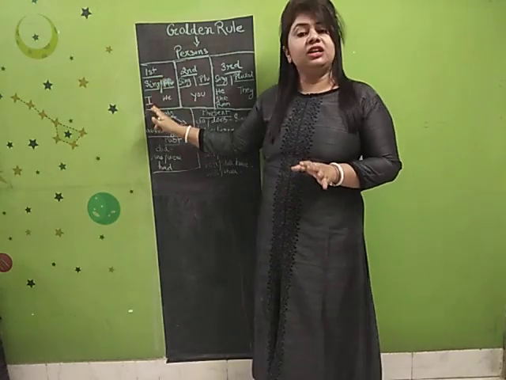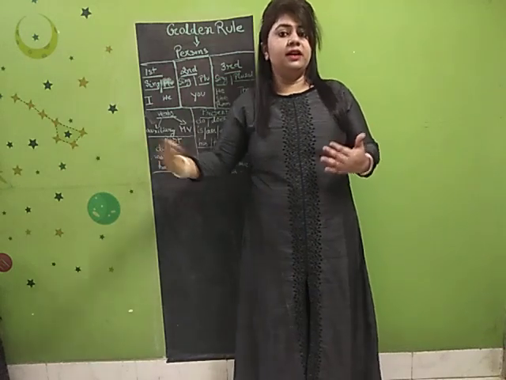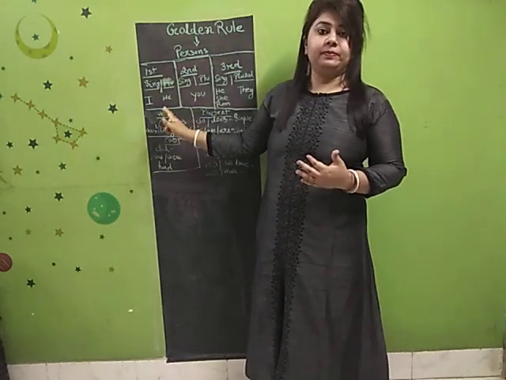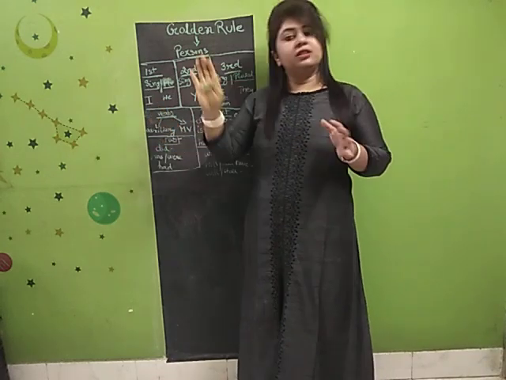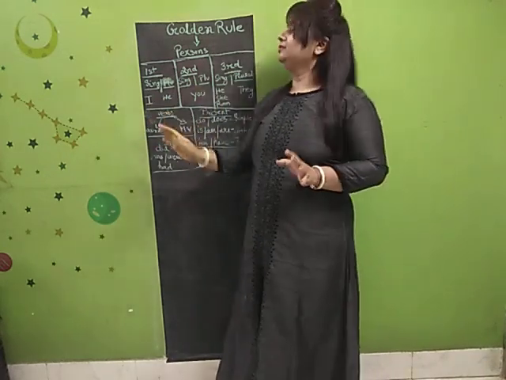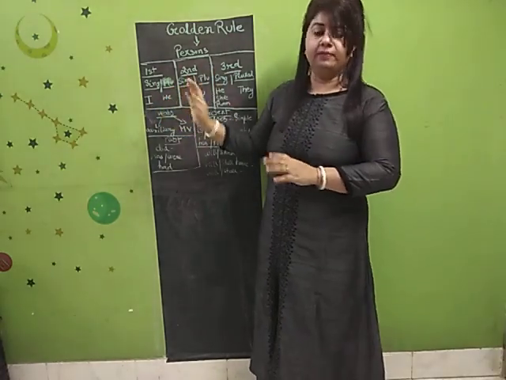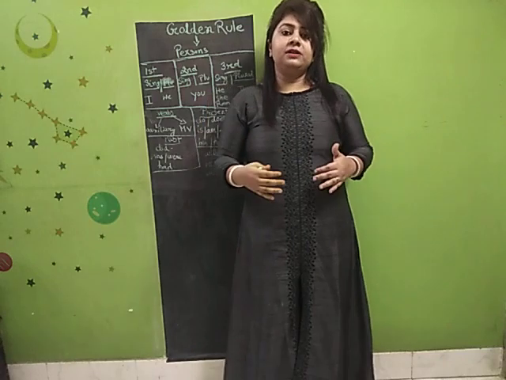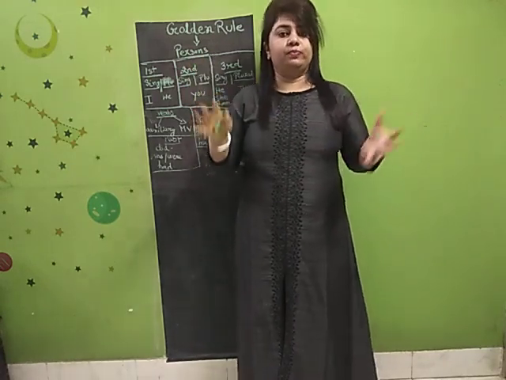I is singular, and when more than one person is there, it becomes we. We is your plural. This much it's clear. I is singular, we means plural. First person means when I am directly addressing all of you.